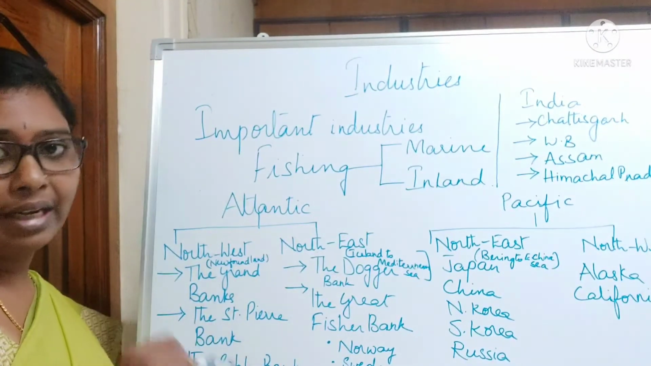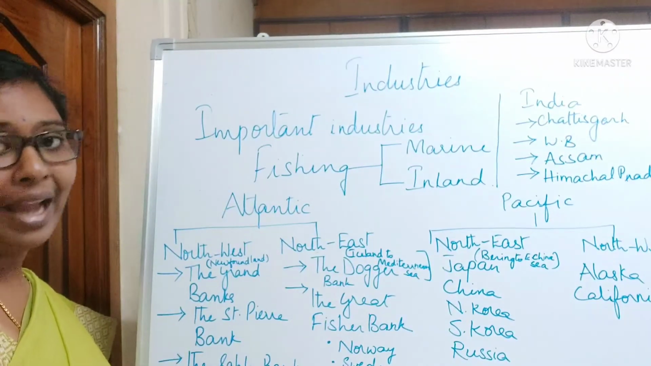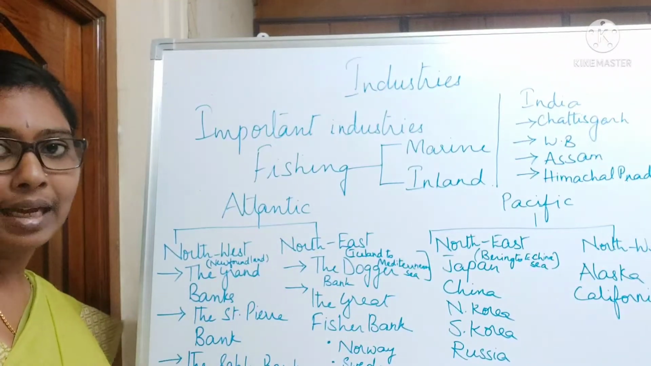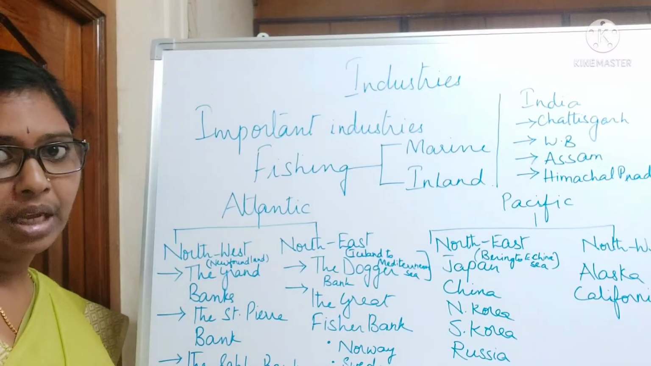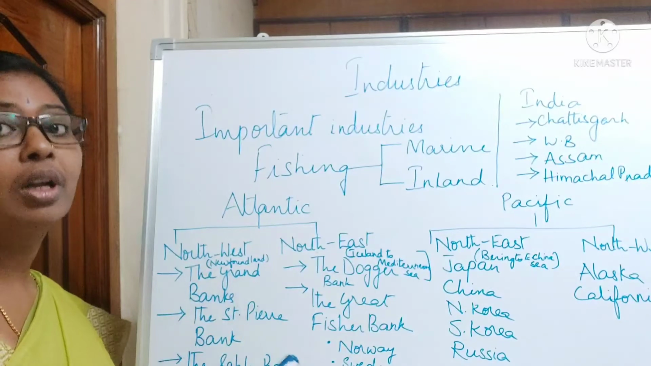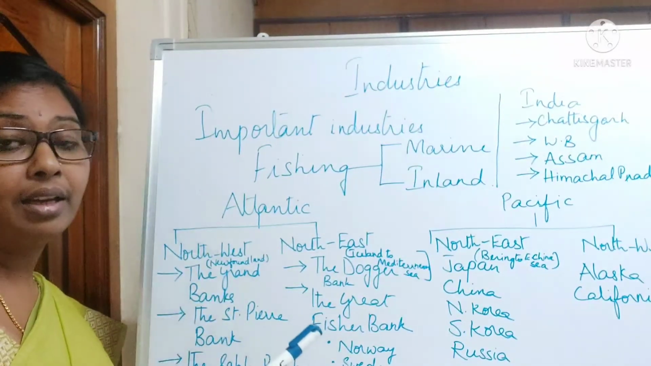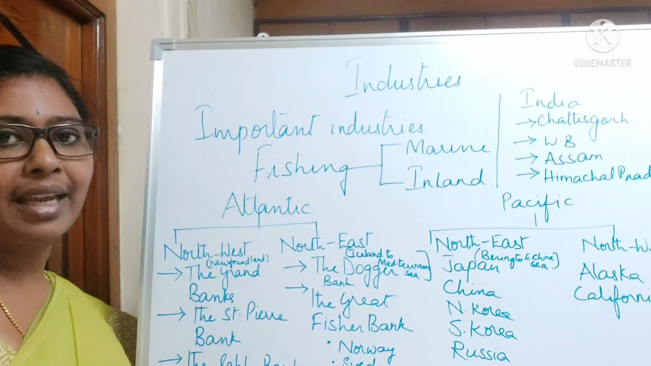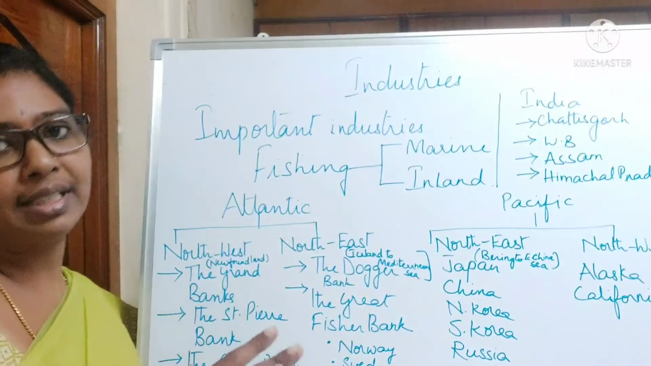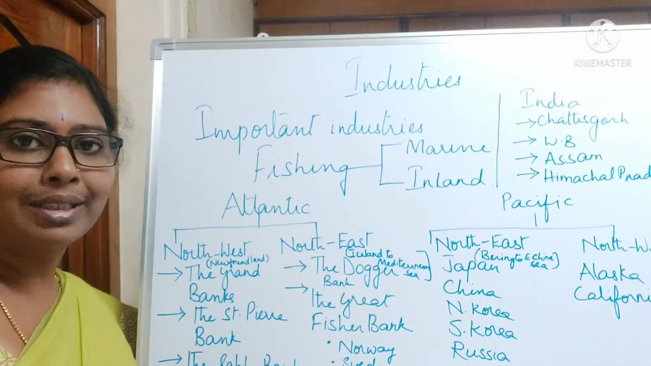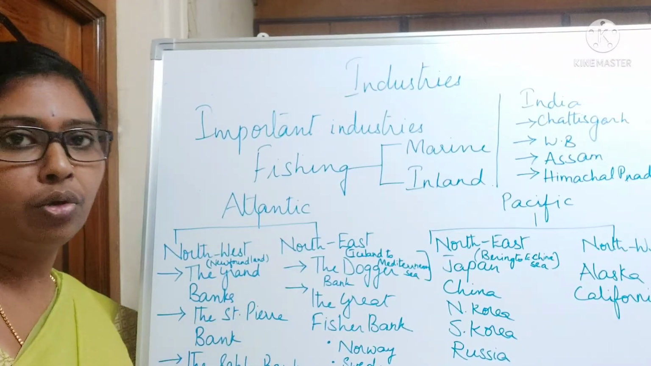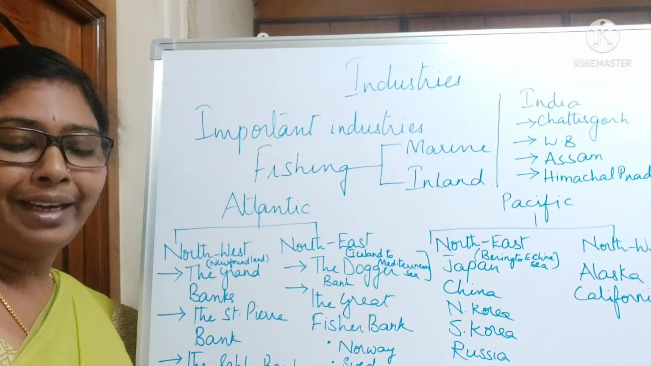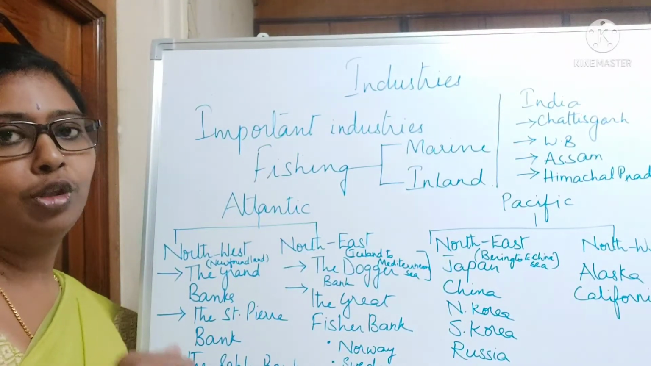And coming to India, the major banks which are present in India are Chhattisgarh, West Bengal, Assam and Himachal Pradesh. So here we have more marine lands, and of course inland fishing is taking place in almost all the states, all the coastal states, whether it is Andhra or Tamil Nadu or any other. Kerala is more popular. So inland fishing is done in almost all the states.